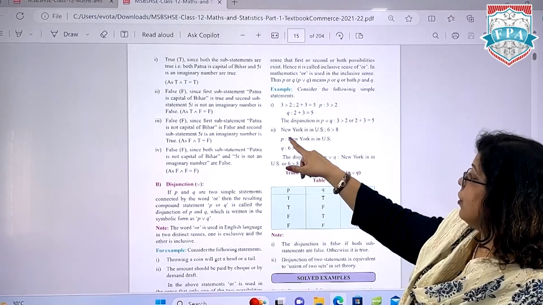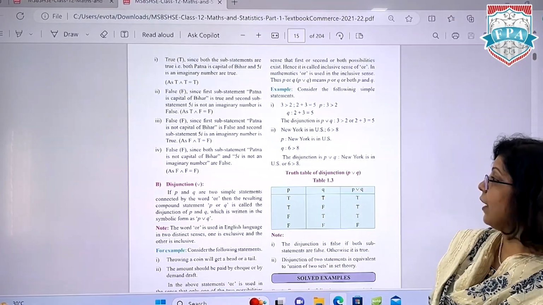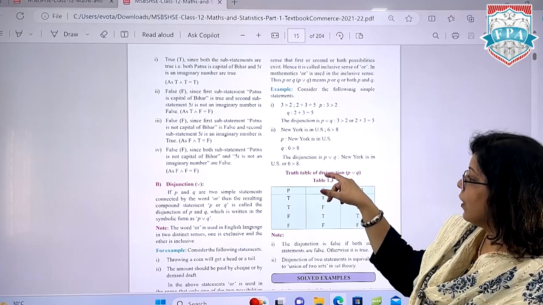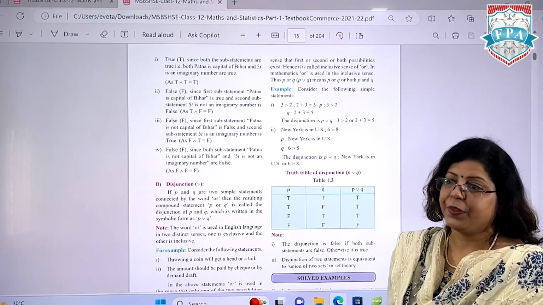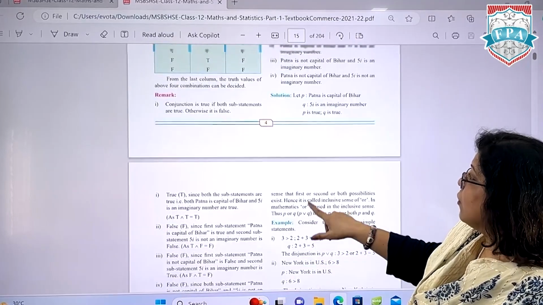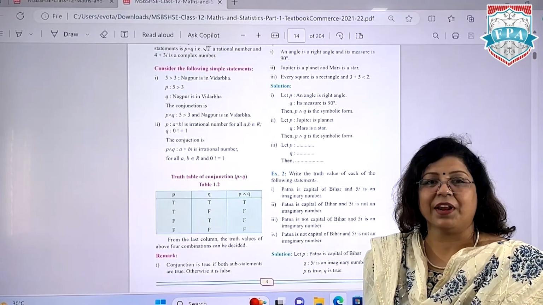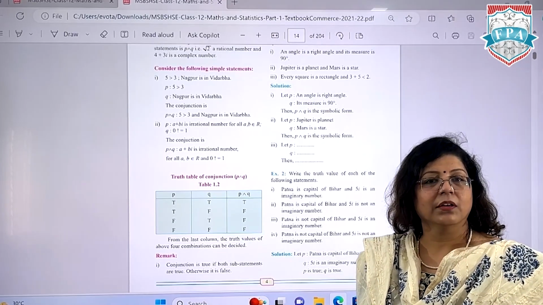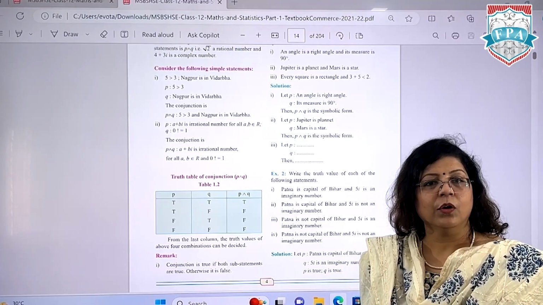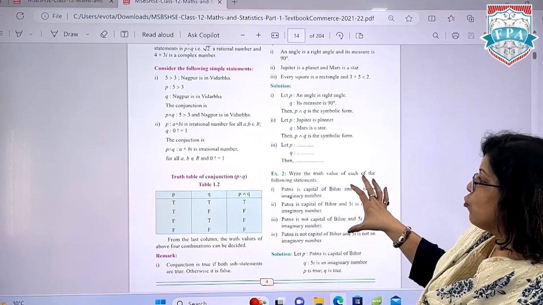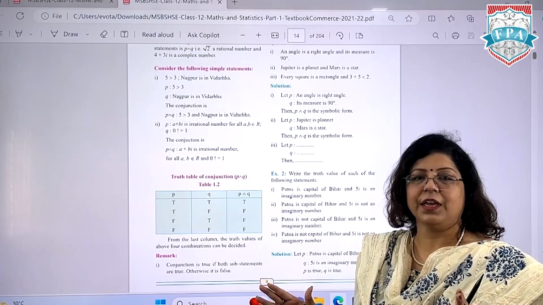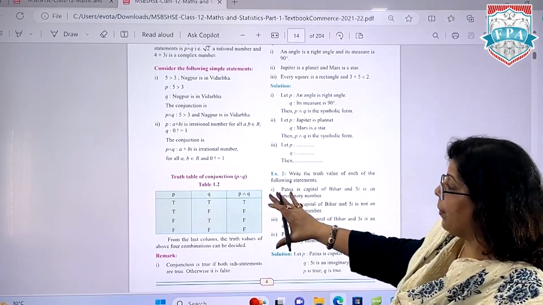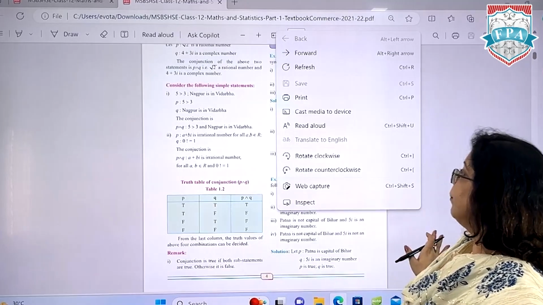So if it's a disjunction, like New York is in US, 6 is greater than 8. So P is New York is in US, Q is 6 is greater than 8, and therefore we are using or over here. But again, you might say that not all the statements I am saying make sense. Let's take the basic example only. Jupiter is a planet is clear, but Mars is a star is not true. What is its truth value? False. So the truth value of conjunctions or disjunctions, that we can calculate by a table known as a truth table.